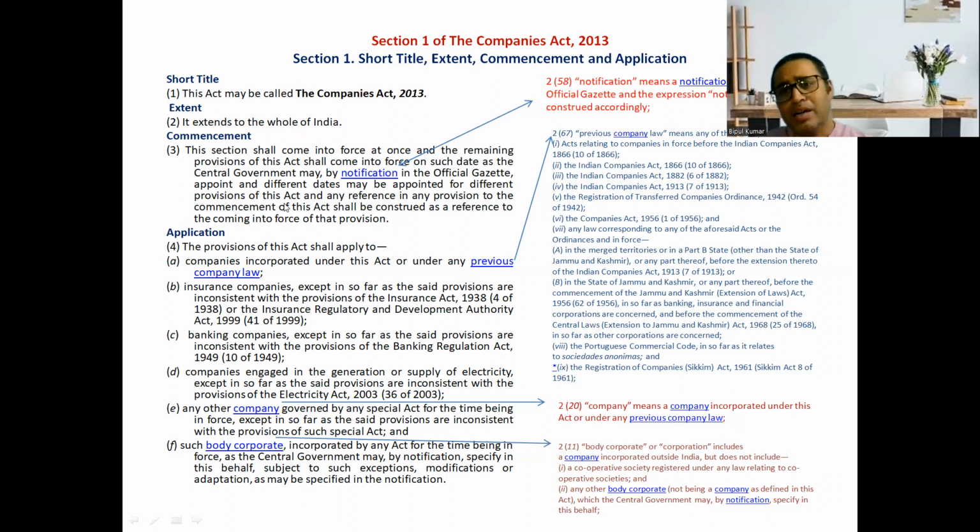It means, suppose a company was incorporated in 1975 under the Companies Act 1956. Then the Companies Act 2013 is applicable to that company, because for companies incorporated under any previous company law, the application of this section applies.